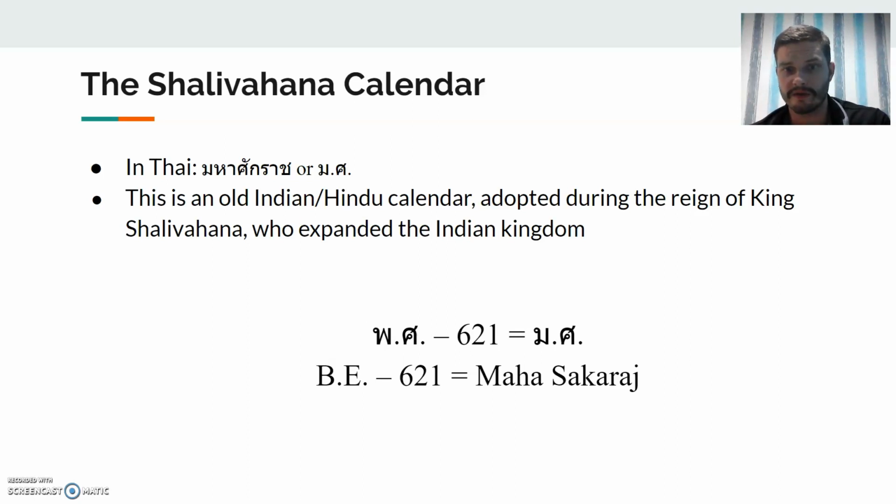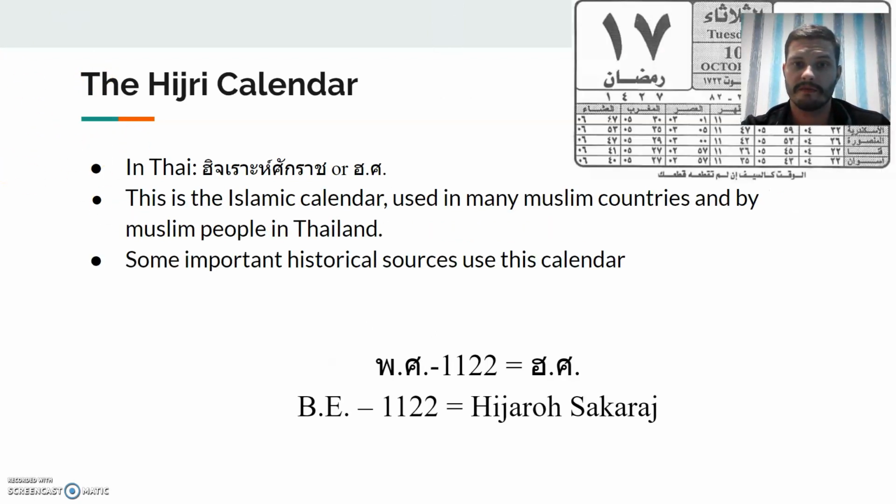How do we do the calculation for this? Well, if we have our BE year, we can just minus 621 to get the Julasakarat year. Or if we have the Shalivahana year, we can add 621 to get the Buddhist era year. Okay, that's it for this calendar.